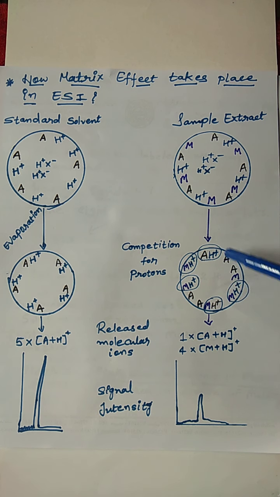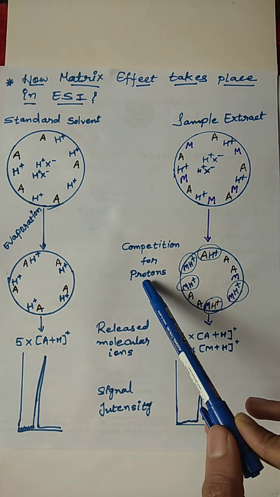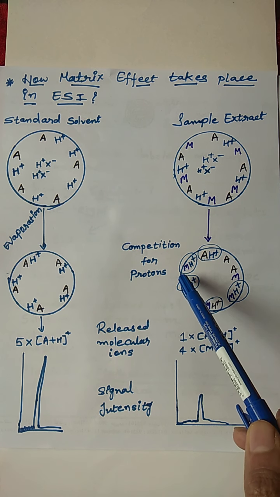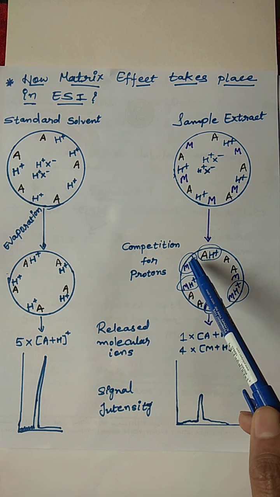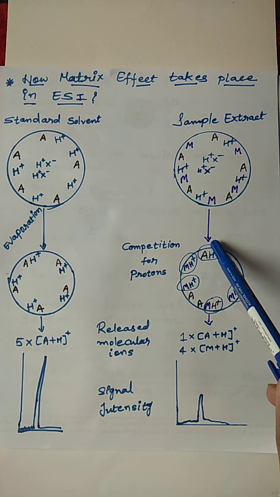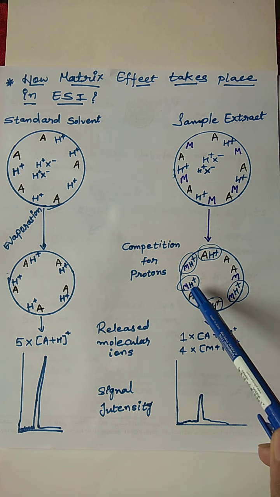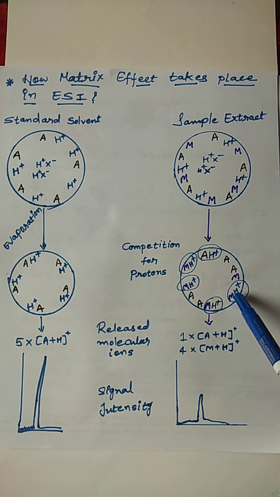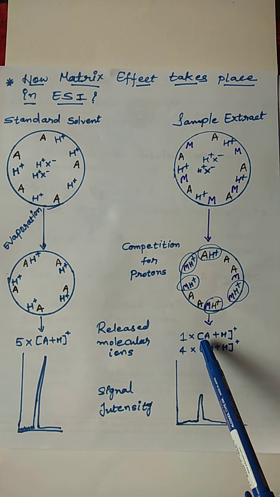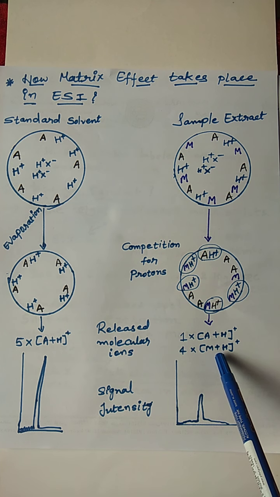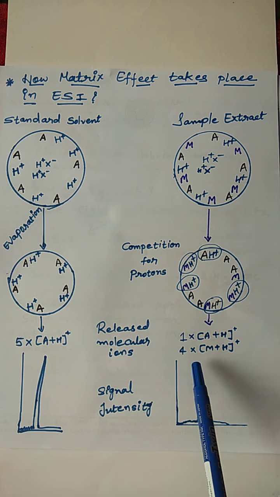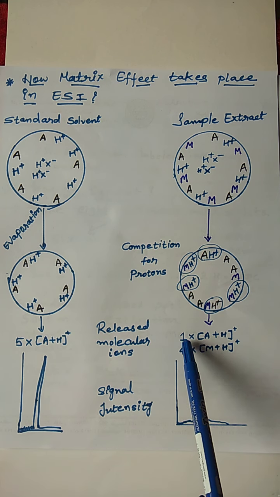So in this case there will be competition for the protons, because some of the matrix components will attach with the protons. Here you can see that only one analyte attached with the proton, while another 4 matrix components attached with the proton. That means resulting in only one A plus H bond and 4 M plus H bonds. Compared to here, this is 5, while here it is only 1.